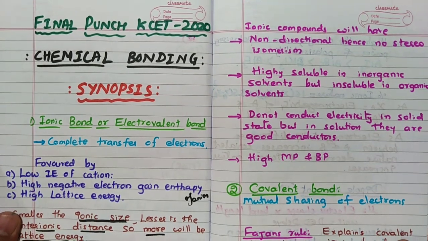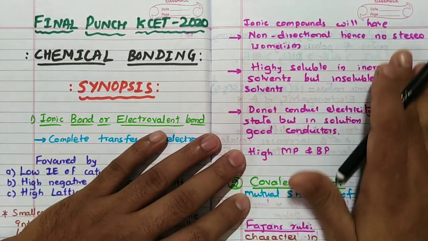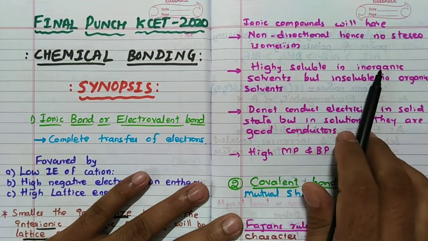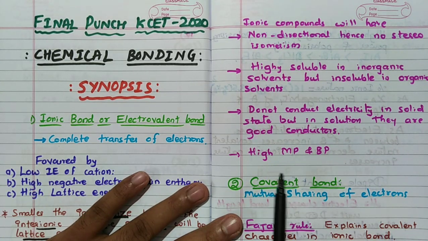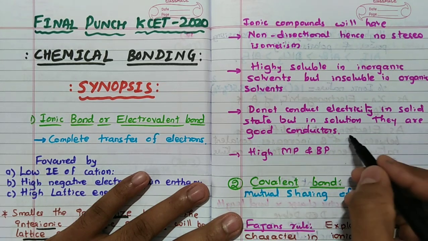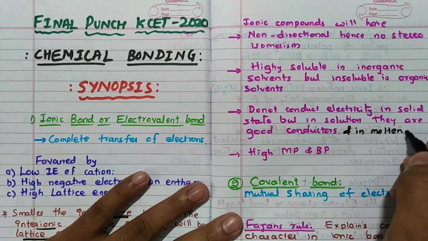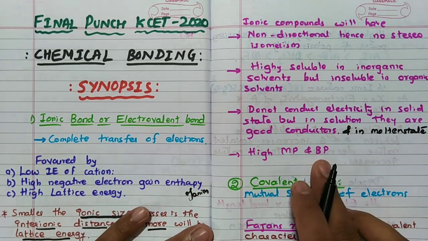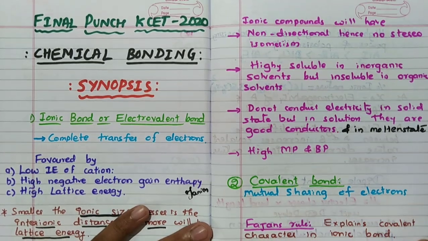Then some characteristics. We know that ionic compounds have a non-directional property, hence there is no stereoisomerism, there is no hybridization. Highly soluble in inorganic solvents and insoluble in organic solvents, remember that. They do not conduct electricity in the solid state, but in solution they are good conductors, and also in molten state they conduct well. And they have high melting and boiling points than covalent compounds, very important, remember. This is about ionic bond.